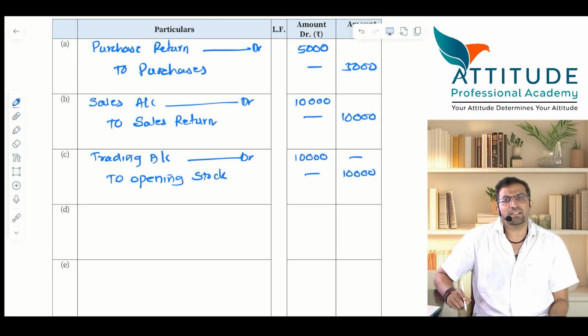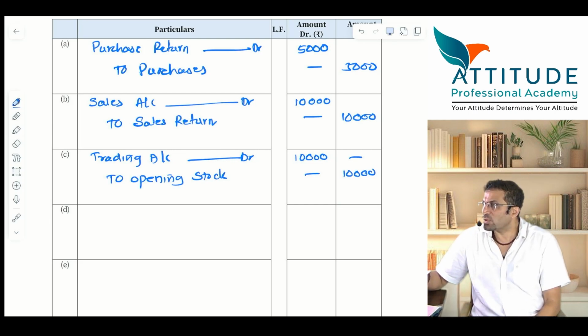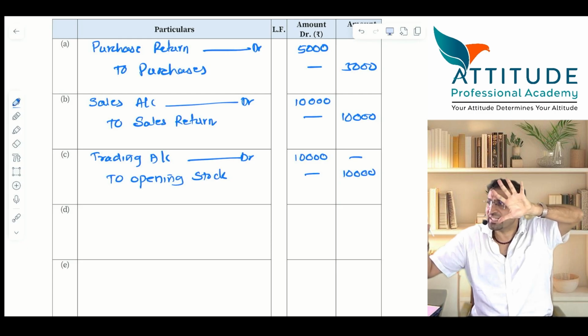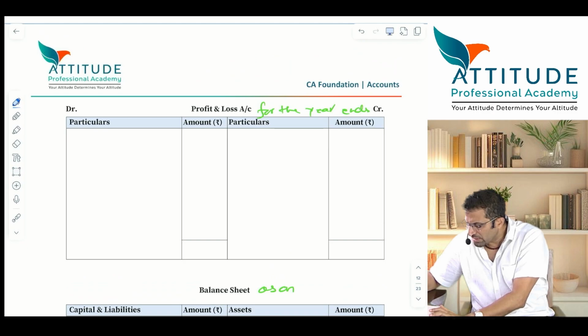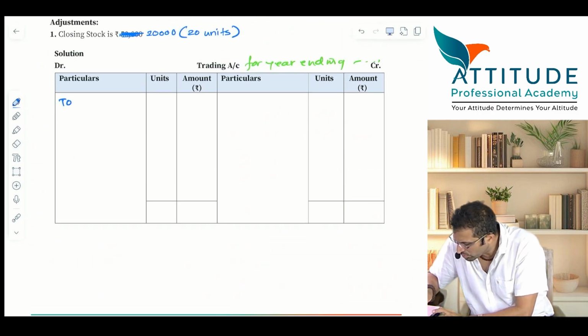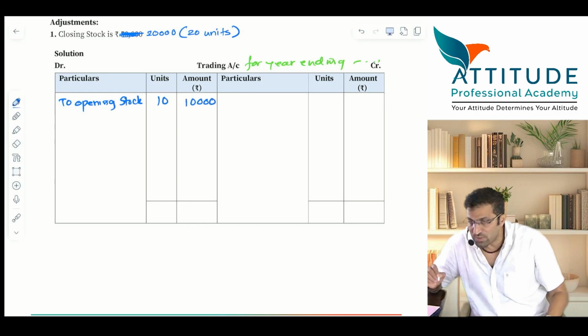Up till here, any difficulty? Now, how many accounts are left in the trial balance? 9, plus now you have opened another account known as trading. But opening stock is already closed. So left in trial balance is not 9, only 8. Okay. Come down to trading account, all of you. Trading account, debit side: to opening stock. Units, how much are you going to write? Just check your trial balance. 10 units. Amount is 10,000. Clear?